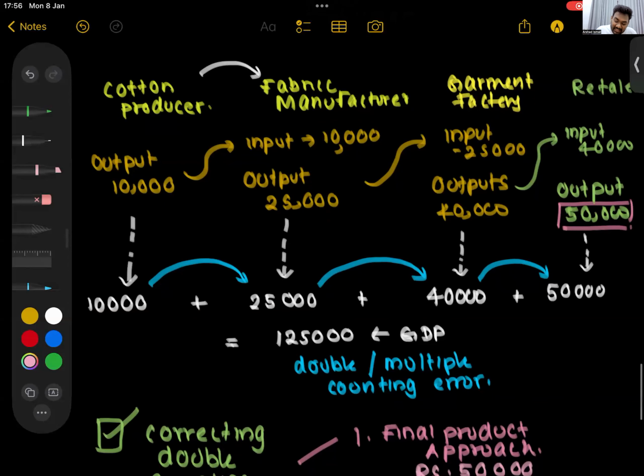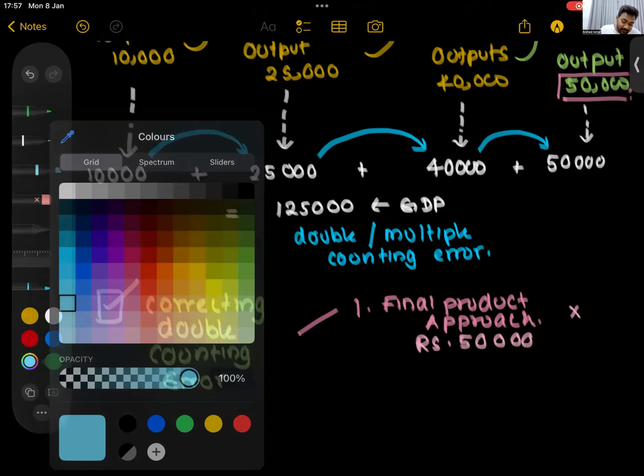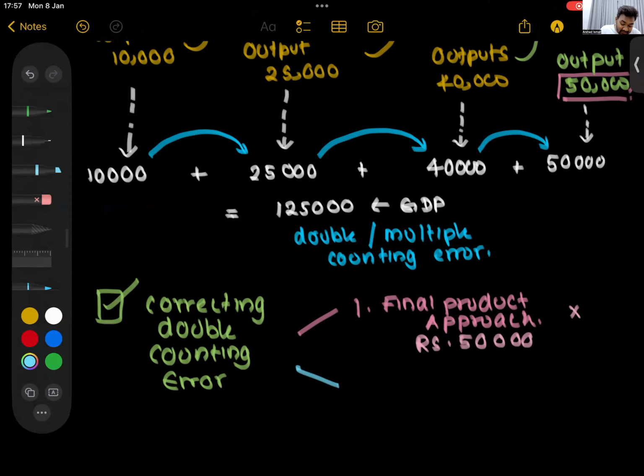Therefore, even this final product approach is not that good. To avoid the double counting error, one way is to consider the final product approach, but that is not perfect because some goods can be final and some might not be. So what is the better answer? If not this, what should we do? We have to use the value added approach.